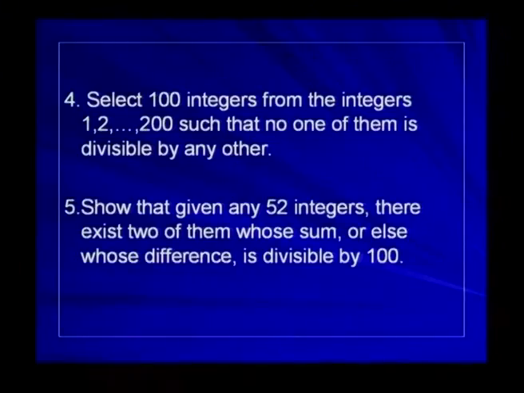So, you can take it as an exercise and try putting these numbers into those 100 boxes. The next problem is also a somewhat similar one. Show that given any 52 integers, there exist two of them whose sum or else whose difference is divisible by 100. The numbers can range in any way.